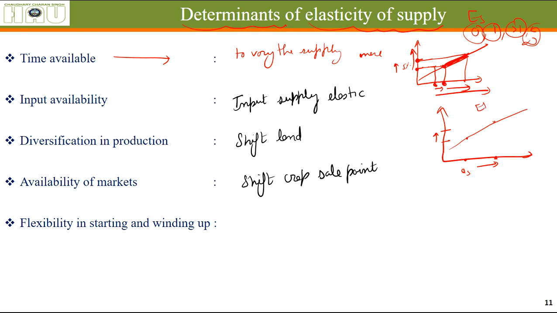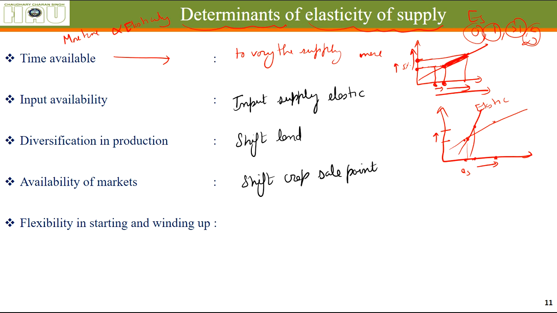And when we join these coordinates, we are going to get a flatter curve, that means the supply is elastic. More time available for varying the supply after the change in price, the supply curve will be more elastic. Less time available, we will be able to vary the supply only by a slight quantity, so the supply curve will be like this, it will be less elastic. More time, directly proportional to elasticity.